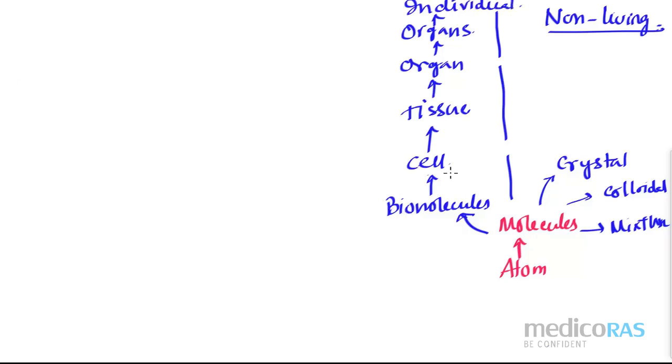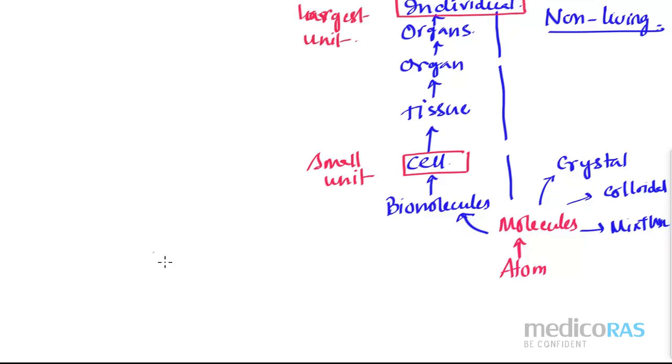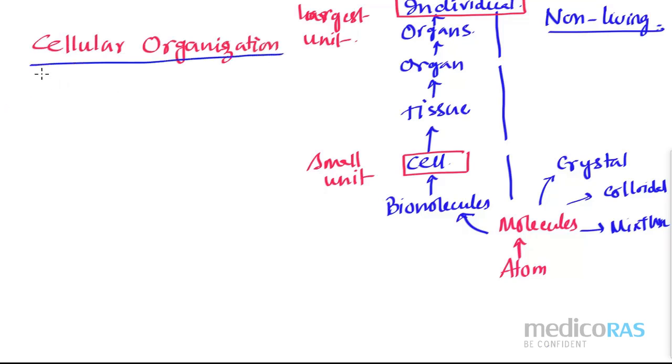Till this much we need to see for the living world. And please remember, the cell is the smallest unit of the living entity or living organism, and the individual is the largest entity, right? So cellular organization we are doing. What we can write here is, if there is biomolecule, there must be the concept of cell, and if we are discussing the cell, this is only the living entity.